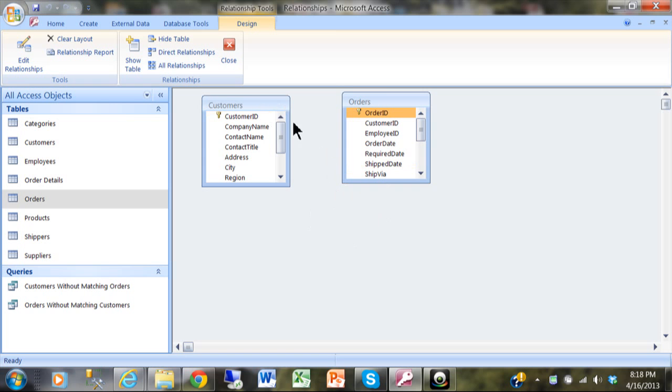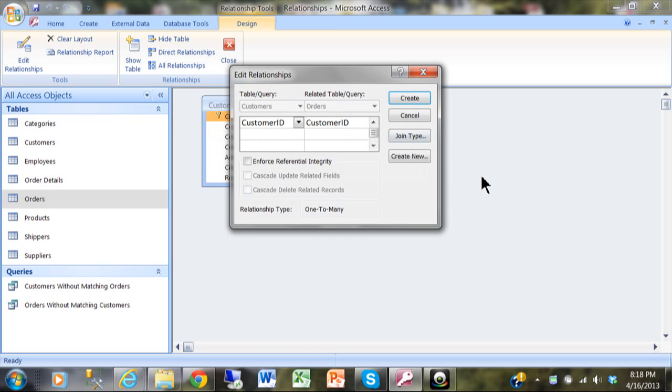Now in this case, we can see there is a common field that's called Customer ID. So I'll pick on Customer ID, and I'm going to drag it to the Customer ID over here on the order side. And then when I lift my finger, this new window will appear. Notice how it's using the Customer ID from the customer side, and it's using the Customer ID from the order side. Notice down here it says one-to-many.